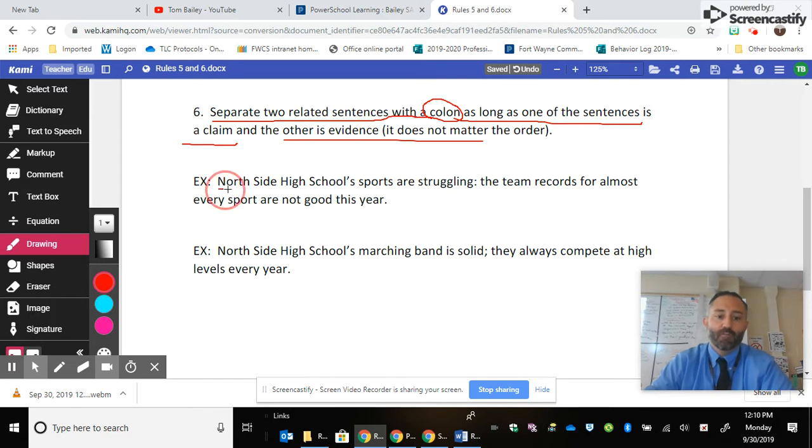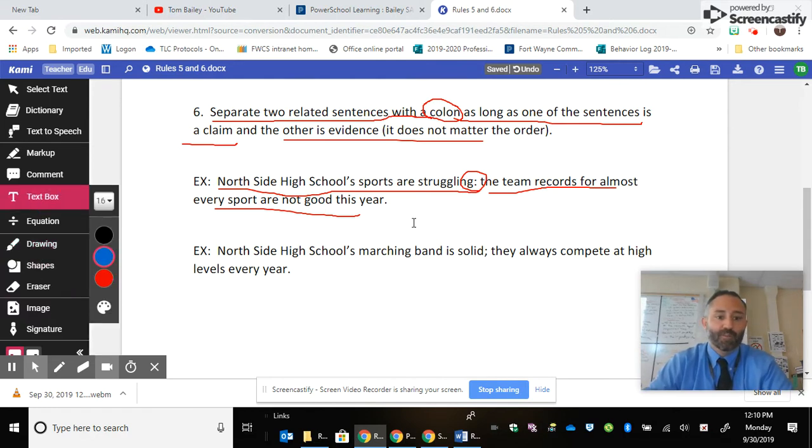So start off: Northside High School sports are struggling, colon, and then the team records for almost every sport are not good this year, which is absolutely true. You can separate those two with a period if you want and capitalize the T, or you could have put a semicolon and that would have been appropriate. You could also probably put "because" as a replacement of the semicolon here.